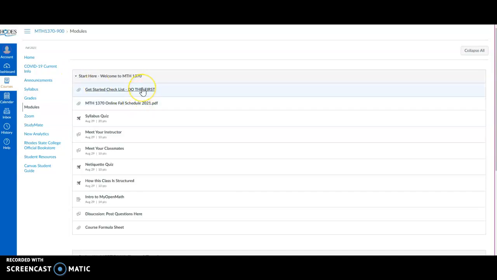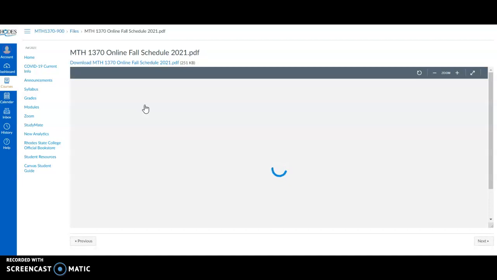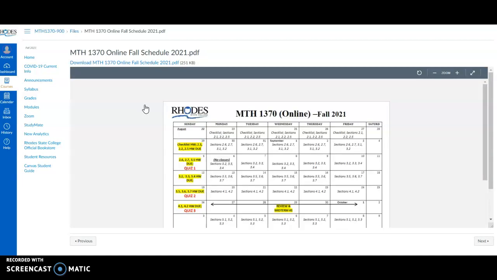This is a checklist if you open it, and it tells you how to get started in the course. This is the calendar for the course. Print this out, okay? For me, this is the roadmap. This is the very first thing that I complete as the instructor for the course, and it lays out where everything is. Notice I have things separated on a weekly basis, and then I highlighted the due dates of things, okay?